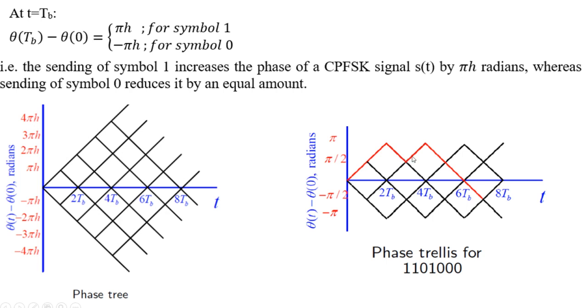Again the bit is 1, so the phase will be increased by pi/2. Now the next bit is 0, so the phase will be decreased by pi/2. The next bit is also 0, so the phase will be decreased by pi/2, and for the last bit, which is 0, the phase is again decreased by pi/2. So this red line indicates the phase trellis for the bit sequence 1100000. Now this is just an example for realizing the MSK signal. For an MSK signal, that is how the phase is changing.